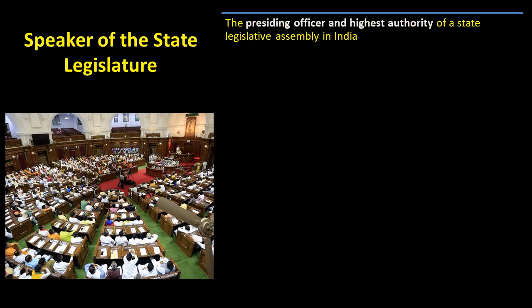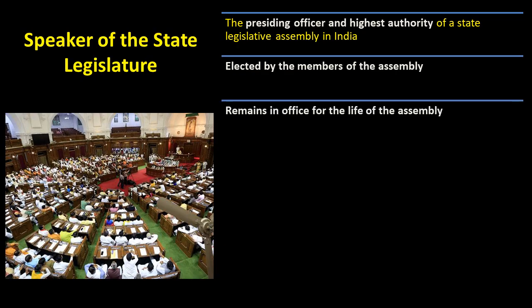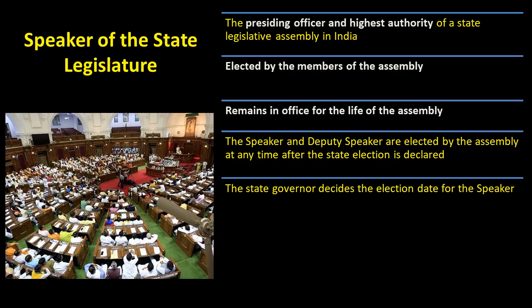Speaker of the State Legislature. The Speaker of the State Legislative Assembly is the presiding officer and highest authority of a state legislative assembly in India. The Speaker is elected by the members of the Assembly and usually remains in the office for the life of the Assembly. The Speaker and Deputy Speaker are elected by the Assembly at any time after the state election is declared. The state governor decides the election date for the Speaker.